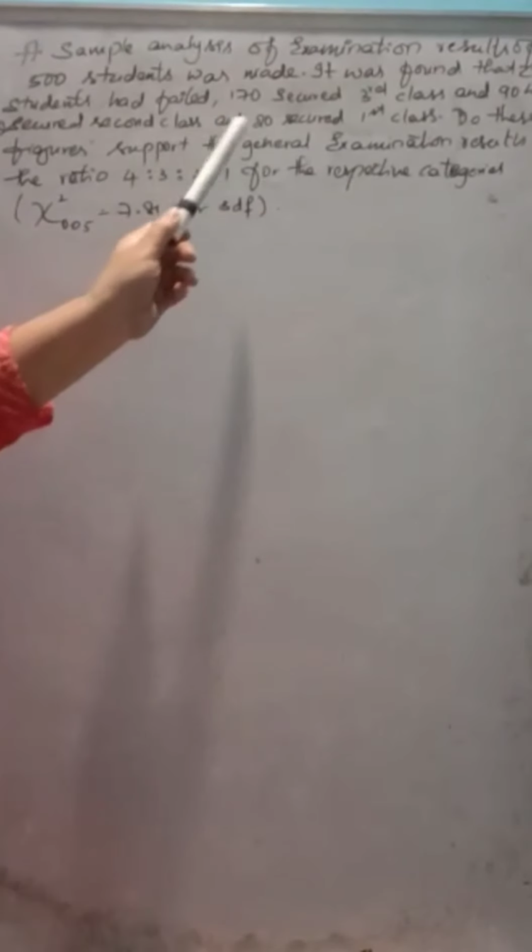Alright students, so let us see another problem on chi-square distribution. Chi-square test. The question says a sample analysis of examination results of 500 students was made. So the results of 500 students are being considered under the study. It was found that 220 students had failed, 170 secured third class, and 90 secured second class, and of course 20 secured the first class.